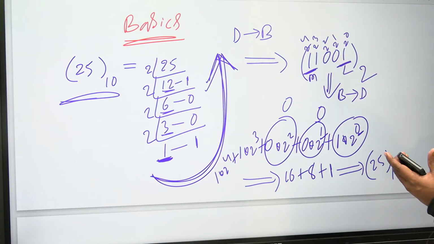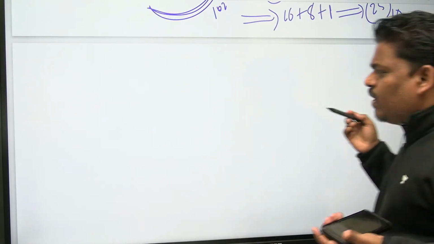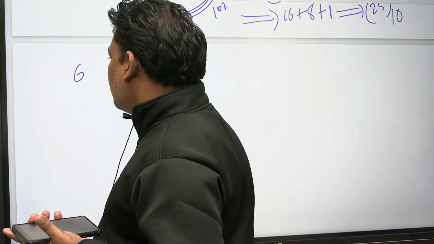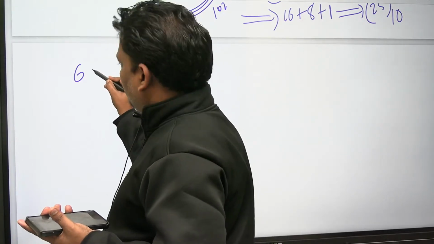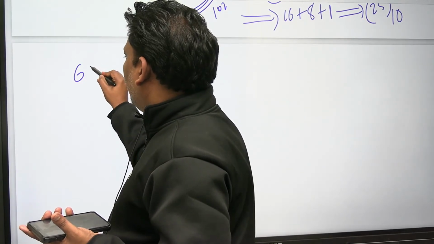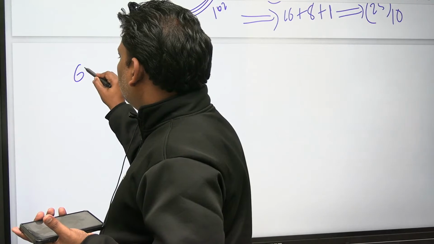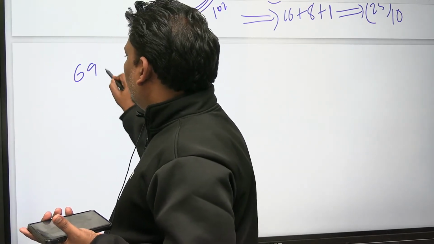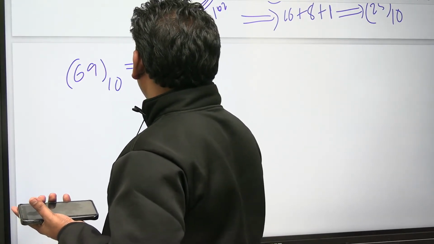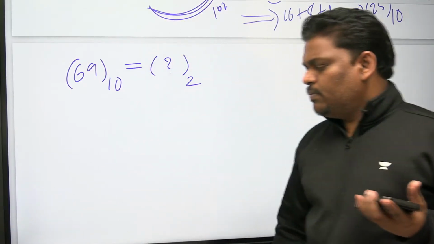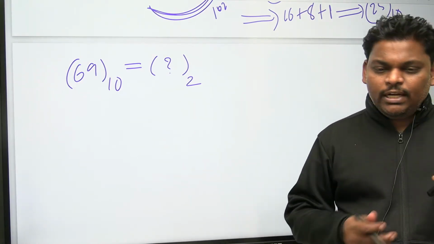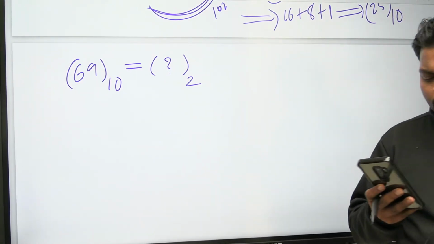To get clarity, can you do one example from your side? Right, let me write now. 69 base 10. What is base 2? Can you complete this? 69 base 10 is equal to something in base 2. What is it? Can you try now?